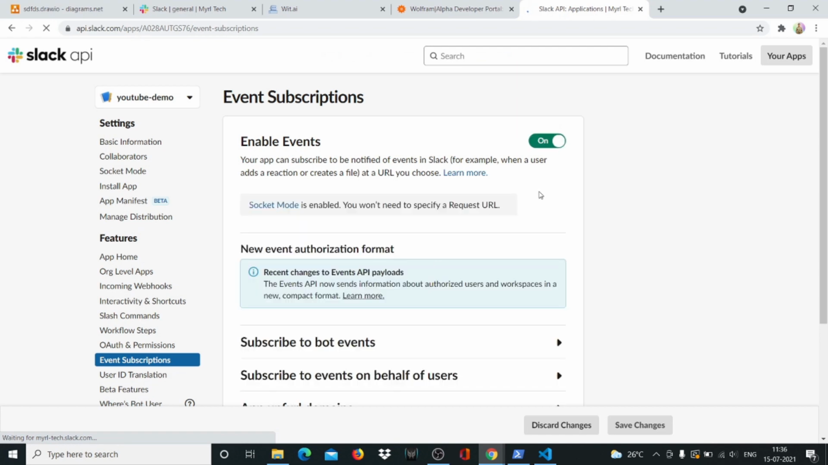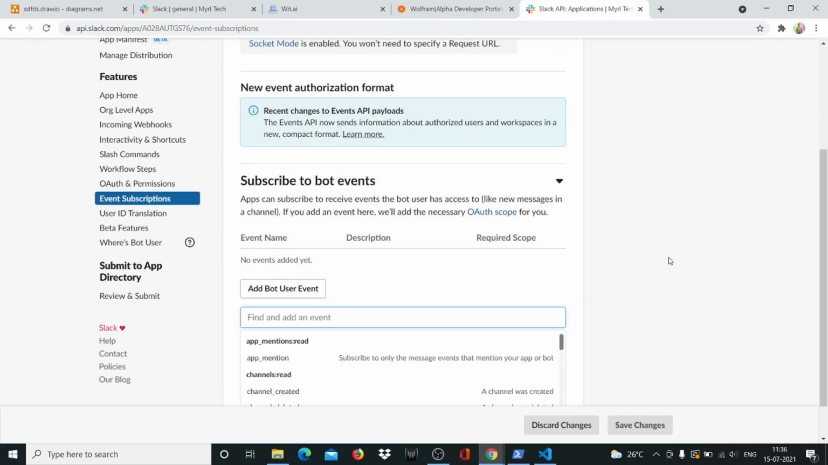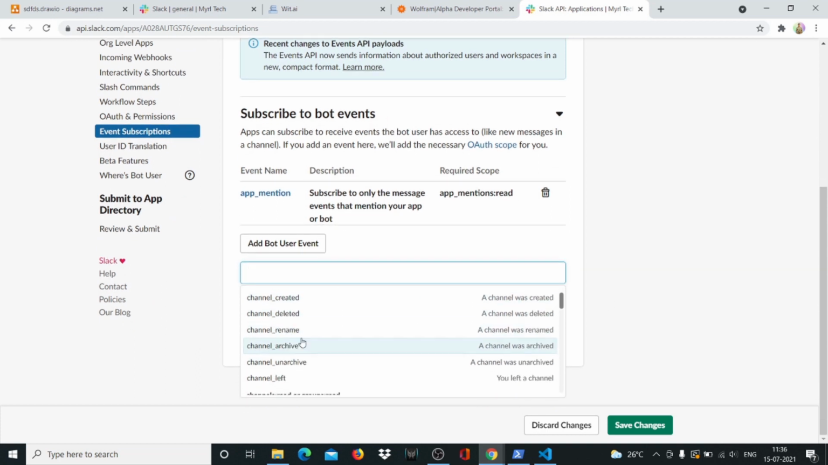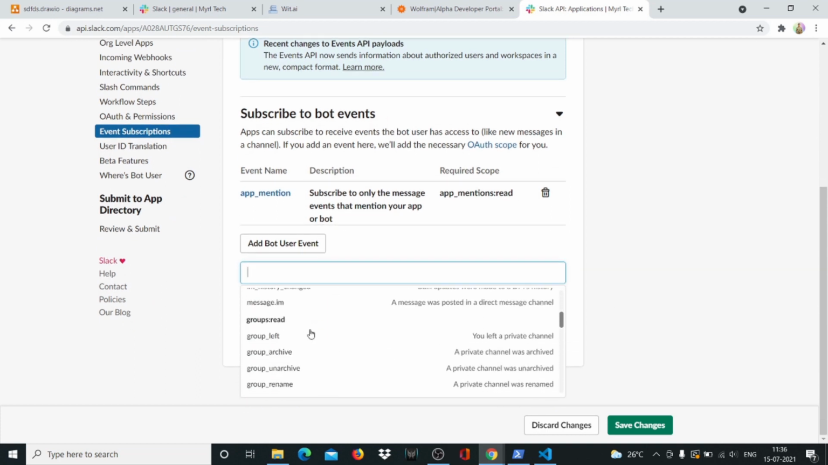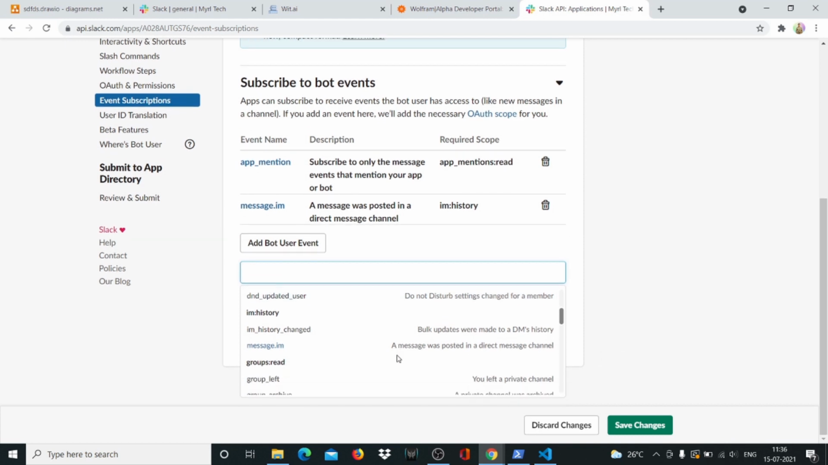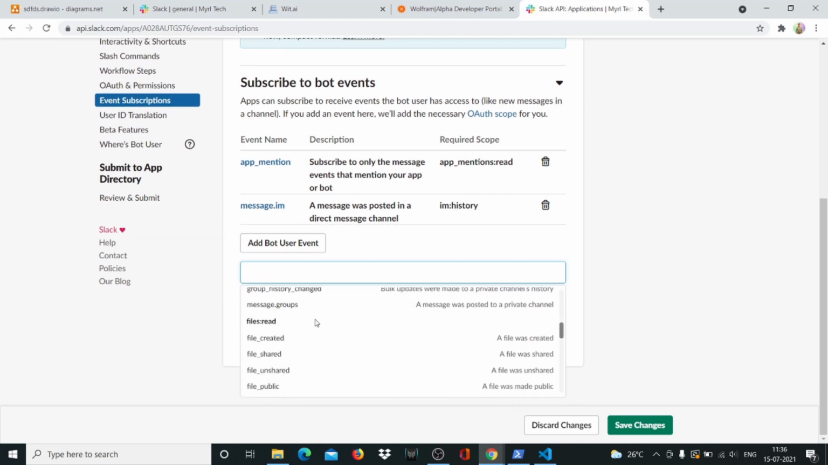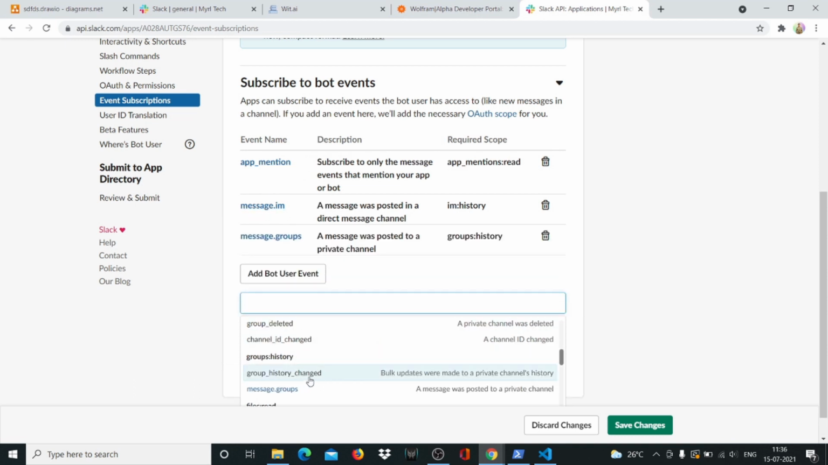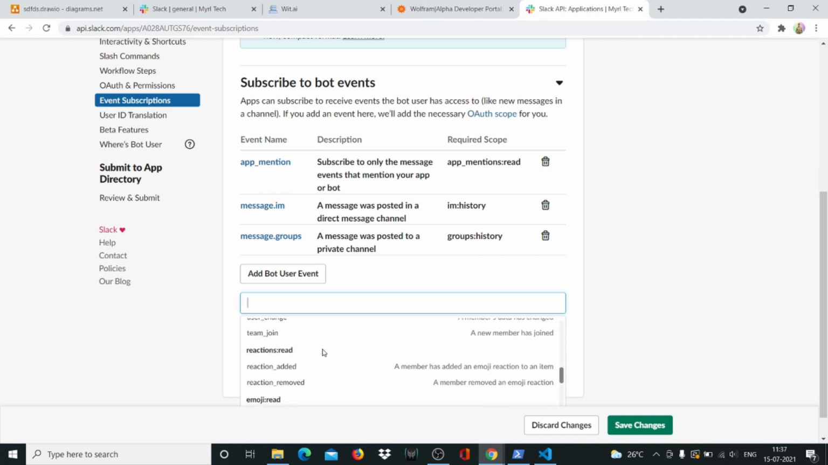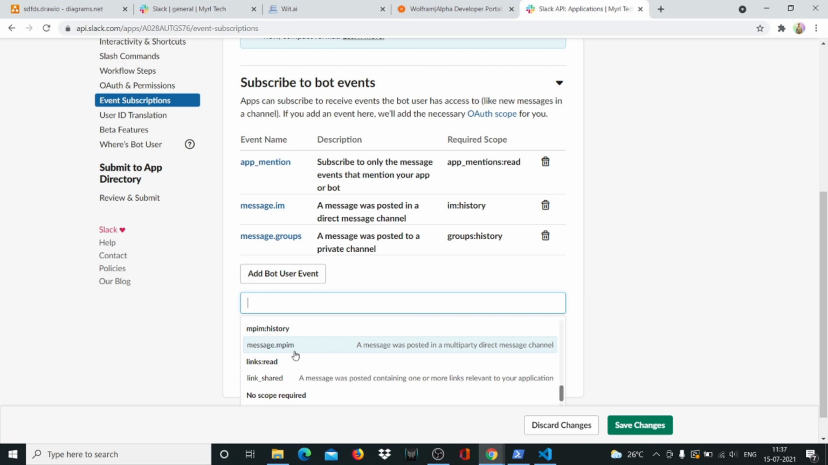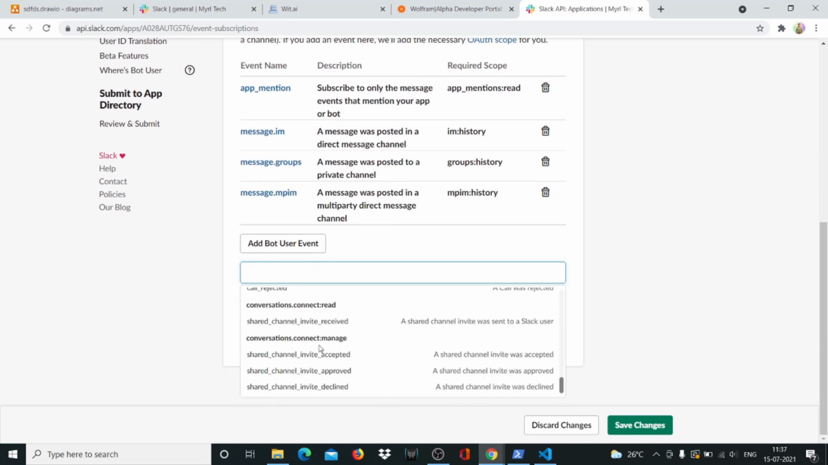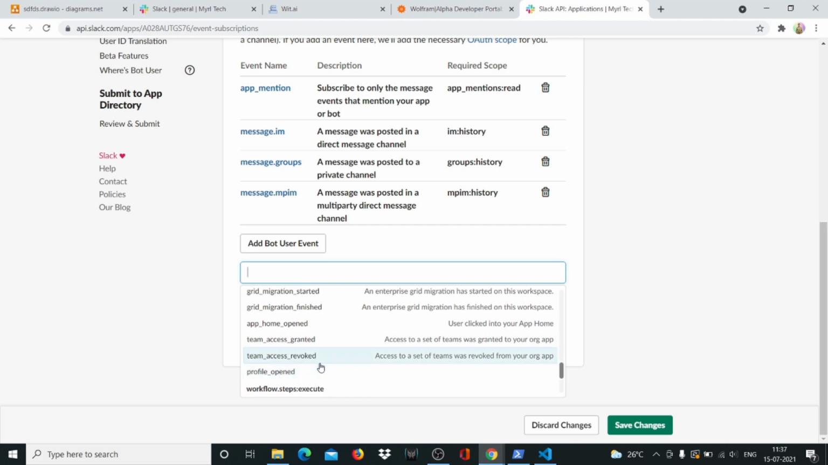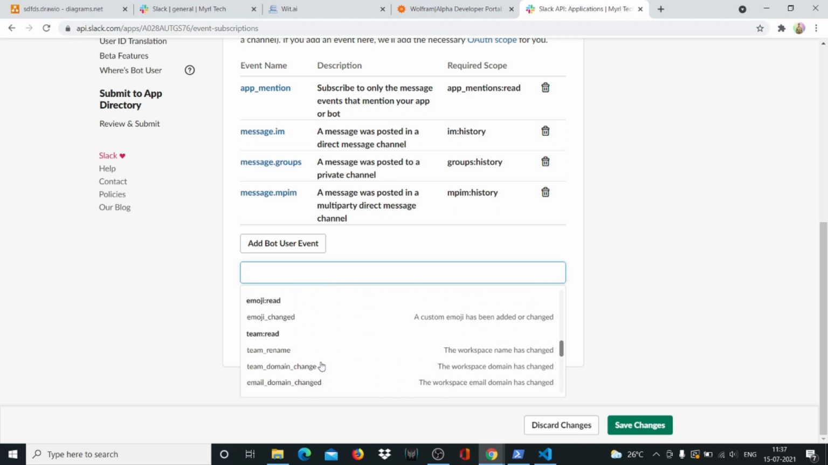We'll have to switch these on, and we'll have to give it some events to subscribe to. So we'll say app mention, because we'll mention our bot, and then we'll say message.im. These are the events that the bot will subscribe to, so that it comes to know when something is happening. Let's say somebody mentions the bot and sends it a message, it will come to know, right? So I'll just say message.groups as well, and I will say message.mpim. And I think that is about it. I don't need to add any more events.